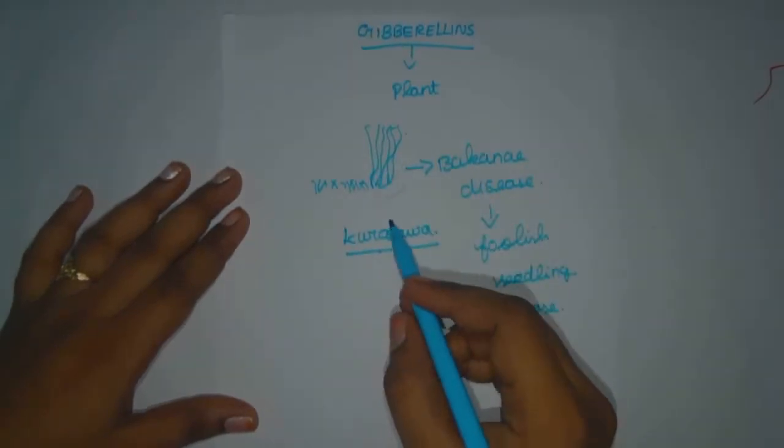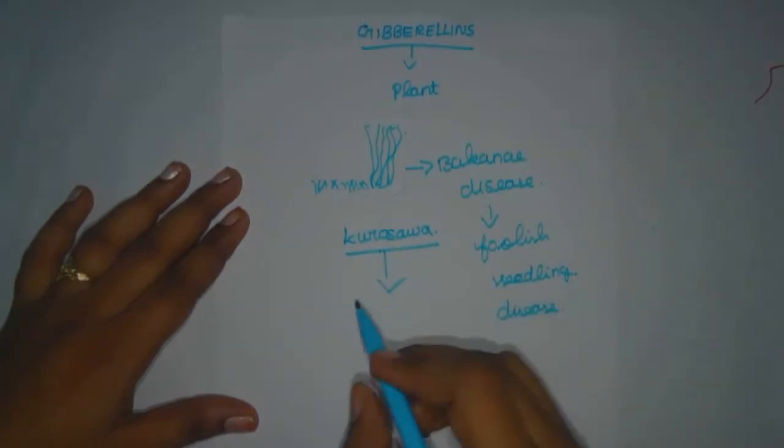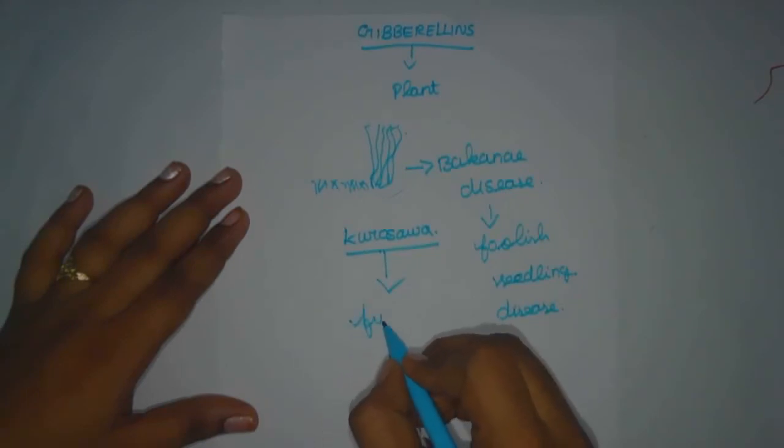Why does this happen? They conducted experiments on it and finally found that there is a fungus in the plant.